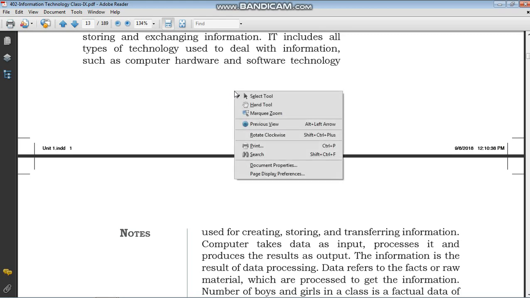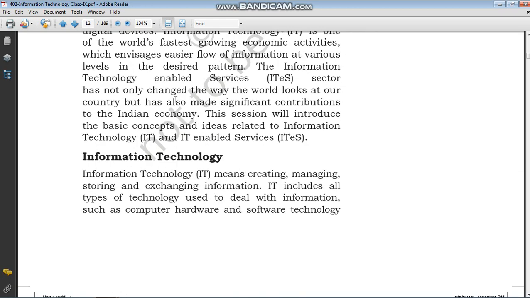IT means information technology. So what is written here? Information technology means creating, managing, storing, and exchanging information. It is not only to exchange the information; the whole term means that if you want to create any information, save any data, manage any data, how we want to store the data, after storing if you want to do any type of processing on the data to get certain output from it, and if you want to exchange the information, all these things together are known as information technology.